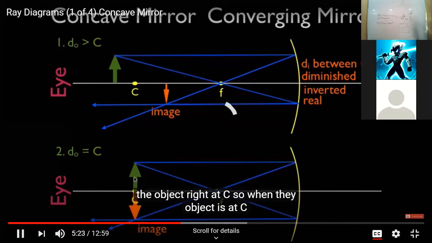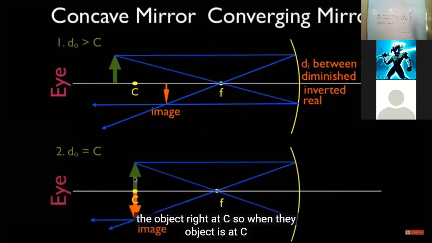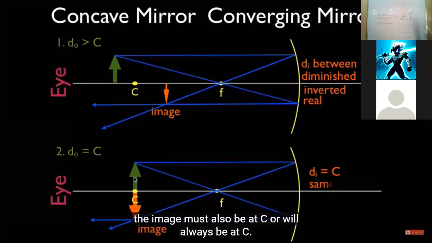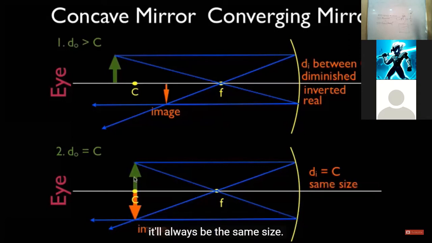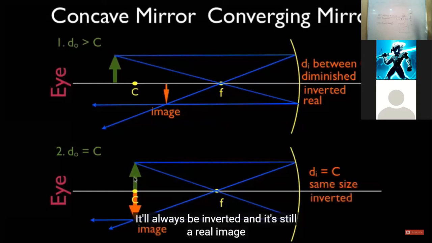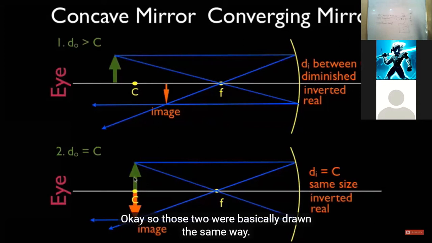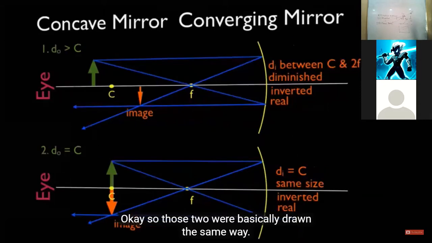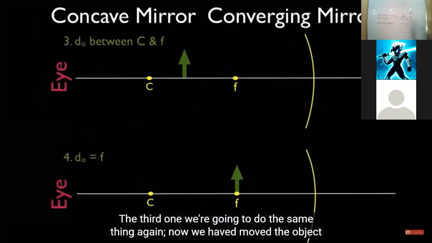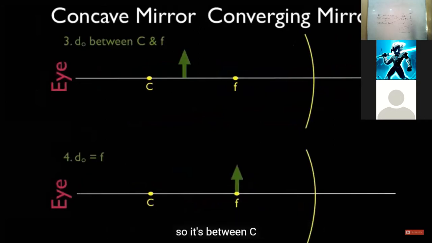At C. So when the object is at C, the image must also be at C. It will always be the same size. It will always be inverted, and it's still a real image created by converging light rays. Okay? So those two were basically drawn the same way. The third one, we're going to do the same thing again. Now we have moved the object so it's between C and F.